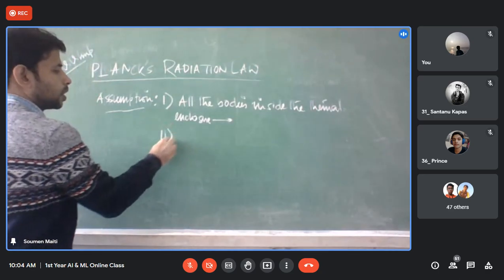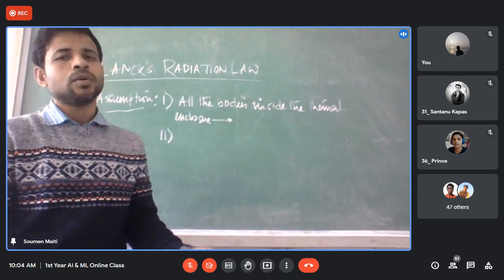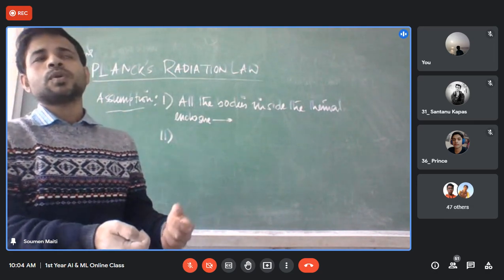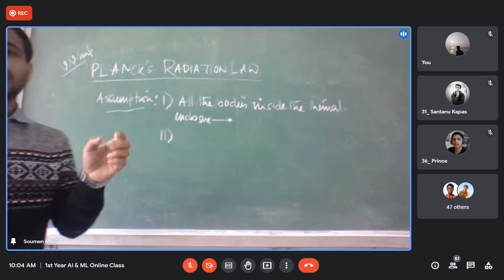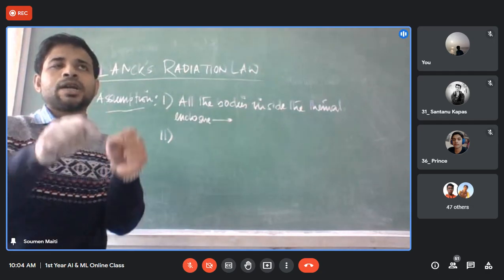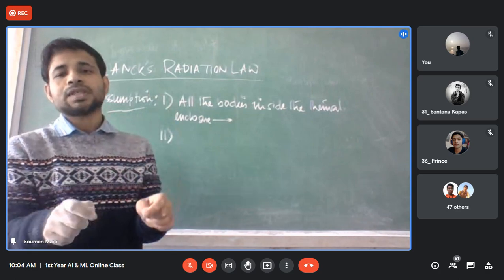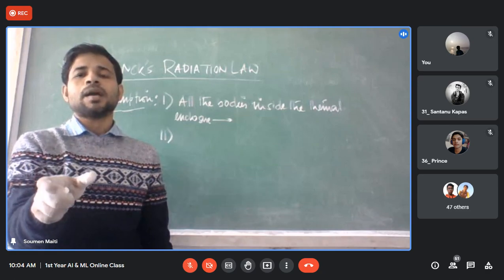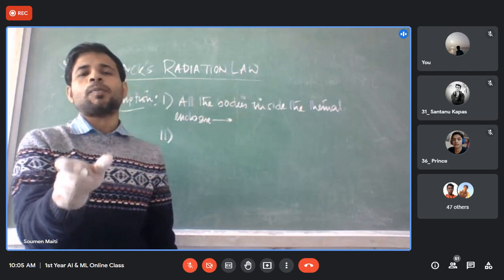But now the most important point, this one. How he got the idea at that point, nobody knows. He also doesn't know, but he had an idea that if we consider this approach, then we can derive the formula. That's all. Next one, the most important one: the atoms on the wall of the black body, or atoms on the wall of the surface, behave like a simple harmonic oscillator with a characteristic frequency of oscillation.